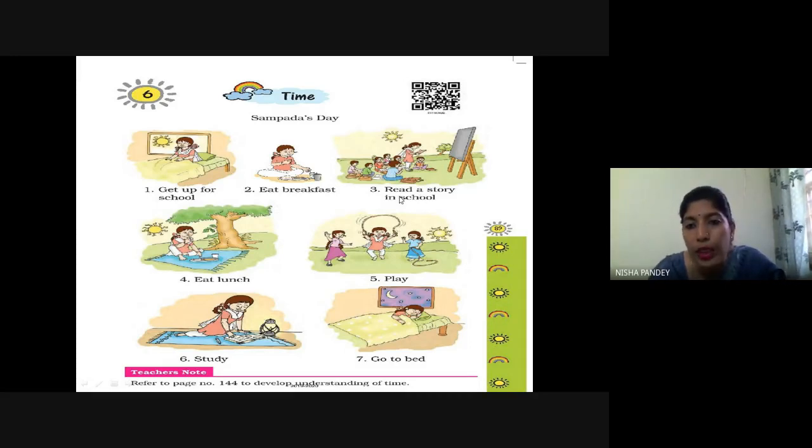Now, third is read a story in school. This same girl is doing all these activities. So see here, she is reading a story in the school, right? Next, what is she doing? Now she is eating lunch. After 3 or 4 classes, you must have lunch in school, right? Lunch period is there or not?